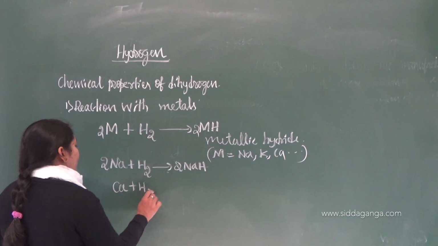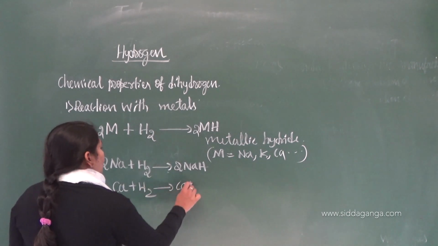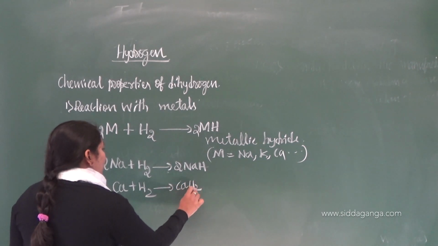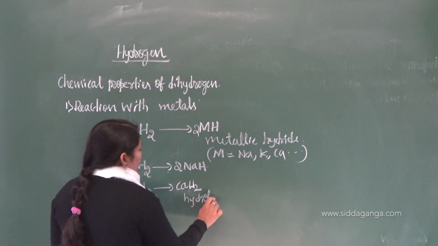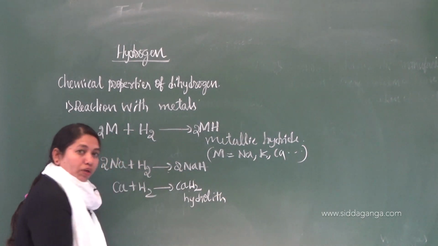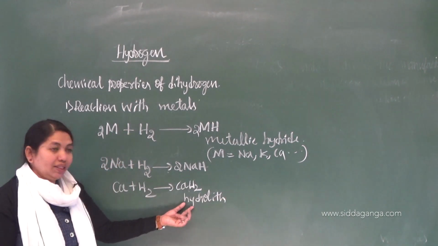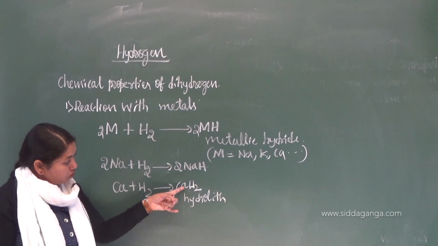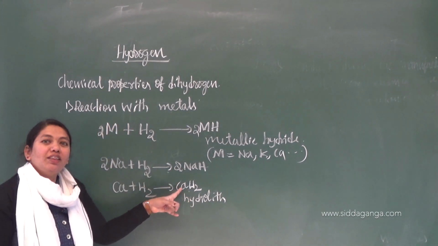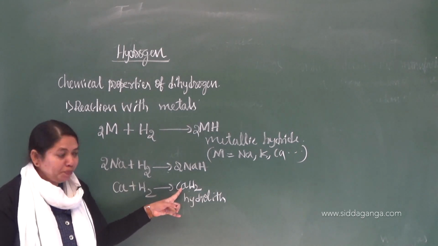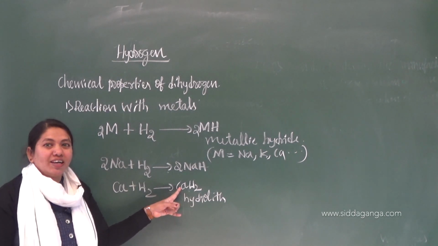Similarly, calcium plus dihydrogen gives rise to calcium hydride, CaH2. Do you know the name of this one? This is called hydrolith. It is used in the preparation of dihydrogen. The reverse of this reaction: if hydrolith is made to react with water, it will form calcium hydroxide and dihydrogen.